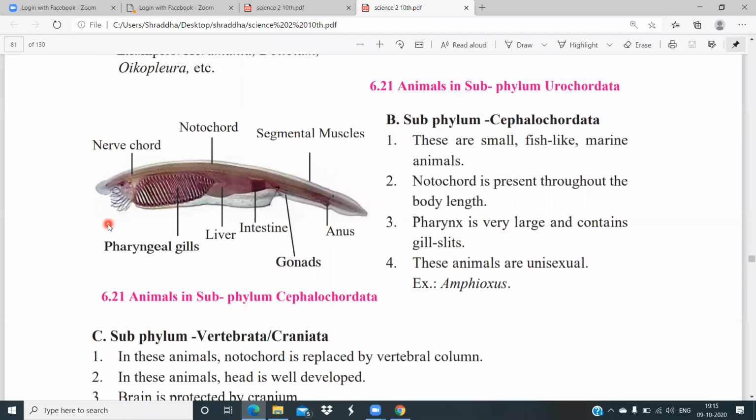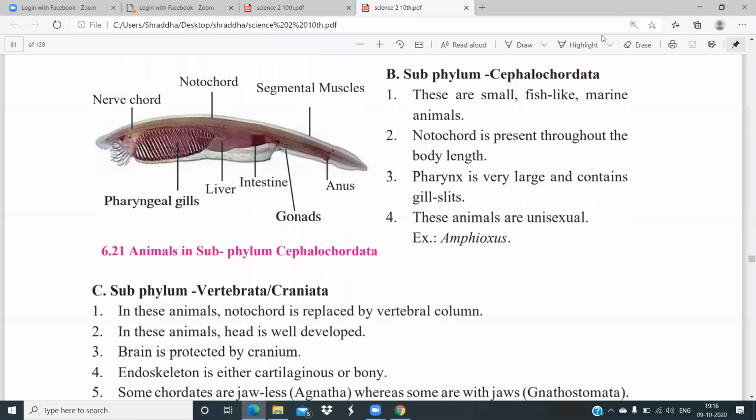And these animals are unisexual. Unisexual means there is either a male animal or a female animal. I mean they do not show both characteristics, female and male, as is shown in Urochordata. They have a separate male organism and a separate female organism. Tunic means the skin. The skin of that organism is known as tunic or test.